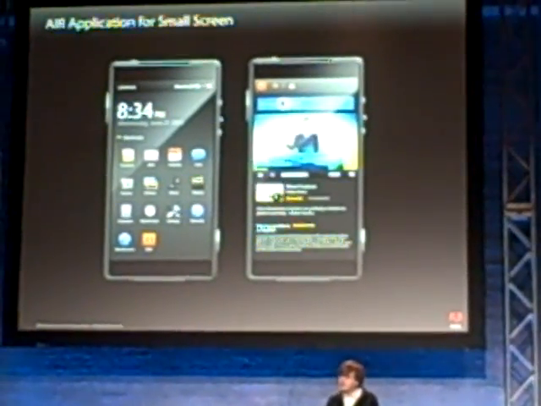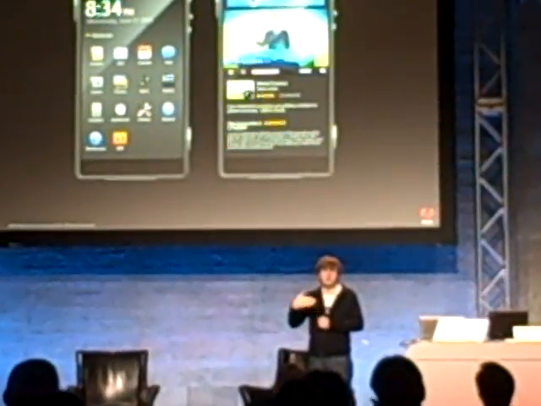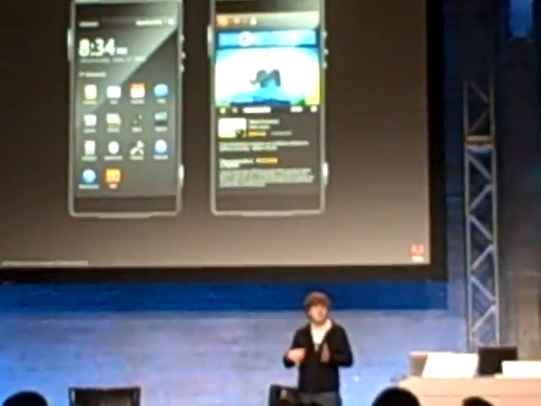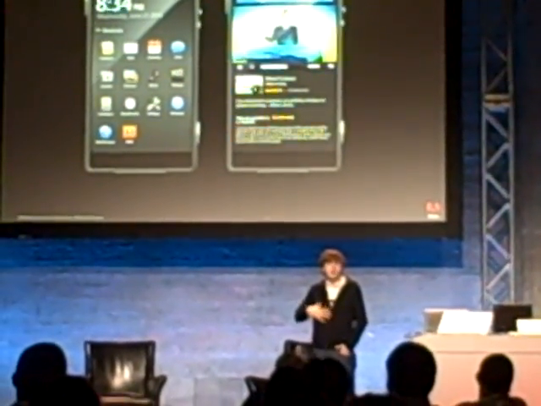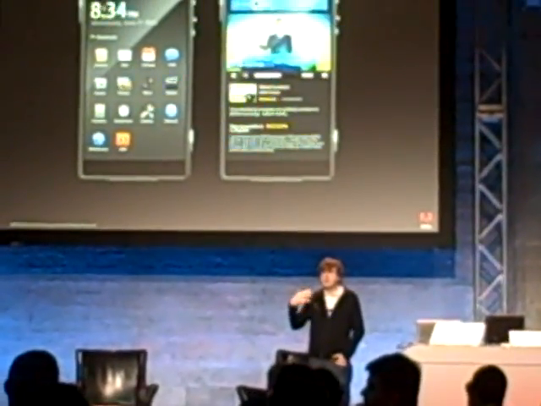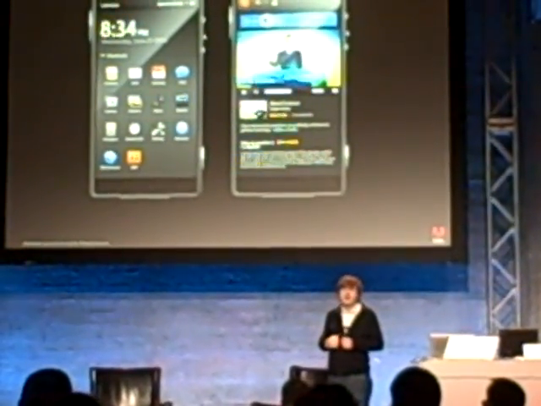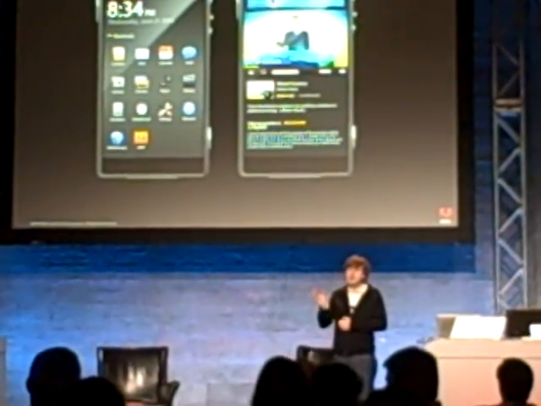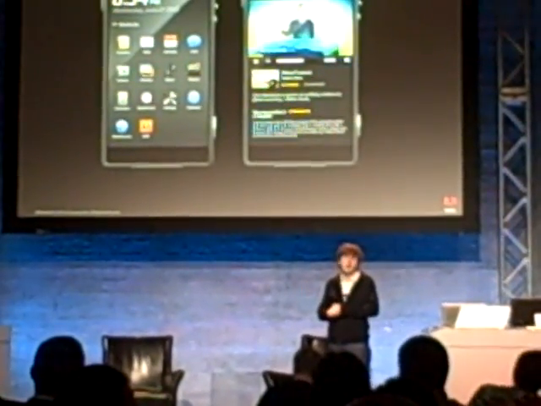Now these need to be designed for a small form factor, and I think as people start adopting mobile devices more and more, or in some countries, of course, starting with mobile and maybe not even using a personal computer, the design center of what we build is going to shift to being mobile first. Right now, most of the software we make at Adobe is for personal computers with big screens. Most of the people who use that software produce content for people using big screens and personal computers. That's largely what we're all doing right now. I believe that's going to shift over the next few years where we're actually going to start thinking about designing for mobile first and then figure out how to make it work on a big screen.